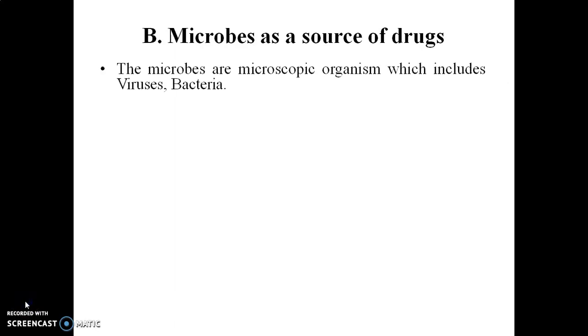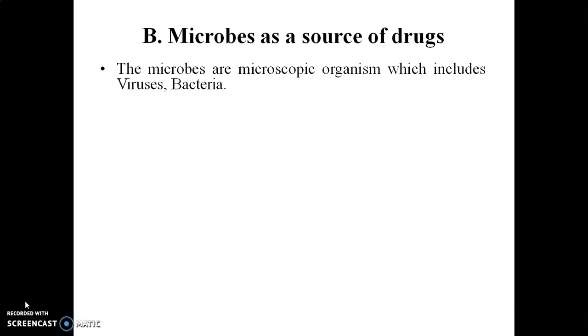The next biological source of the crude drugs is nothing but microbes. Microbes are nothing but the microorganisms which are used as a source of crude drugs. We know that these microorganisms are responsible for causing infection. So how are these microbes going to act as a source of a crude drug, as they cause the infection? How are they going to be used for treating the infection? So we will see now.